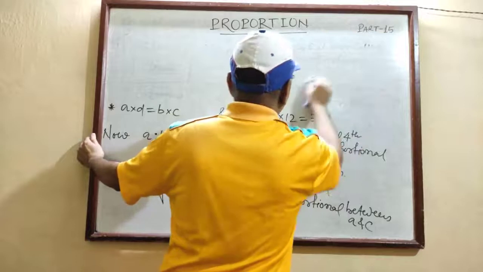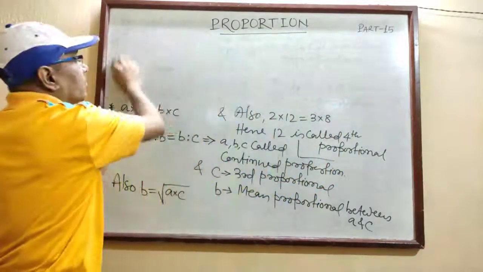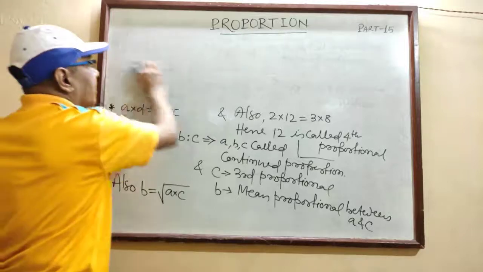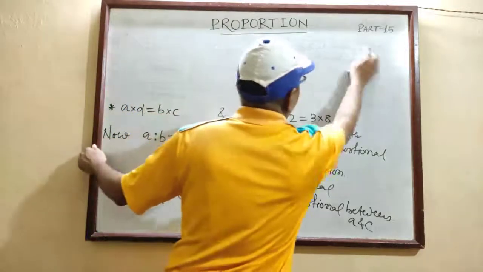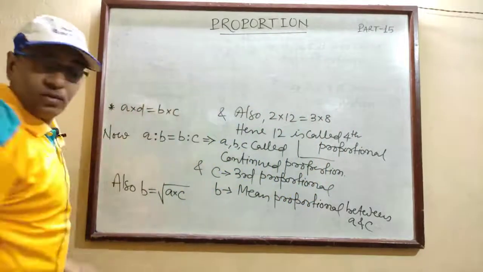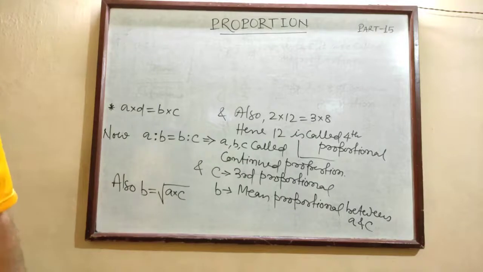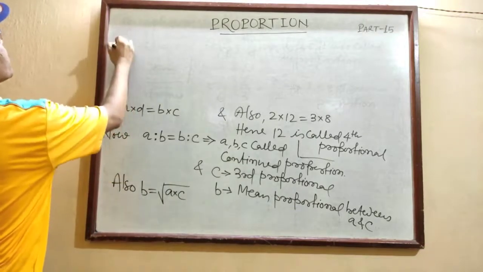If anyone is new in this part 15, you must go through part 14. Ratio and its related results have been discussed. So you must go through ratio first, then proportion. See, write a problem based on this proportion.